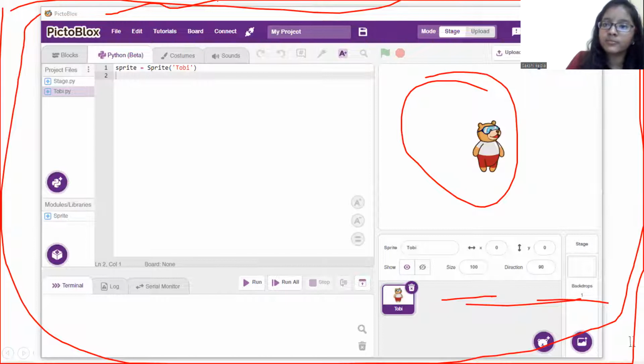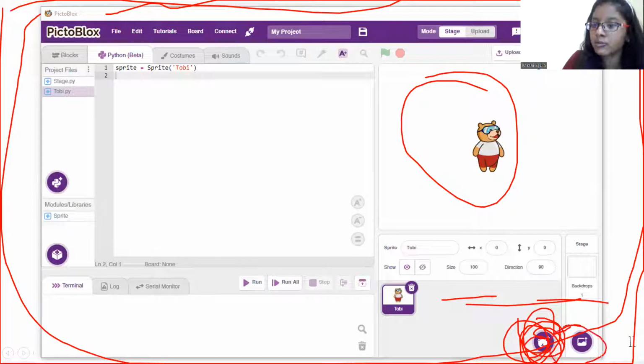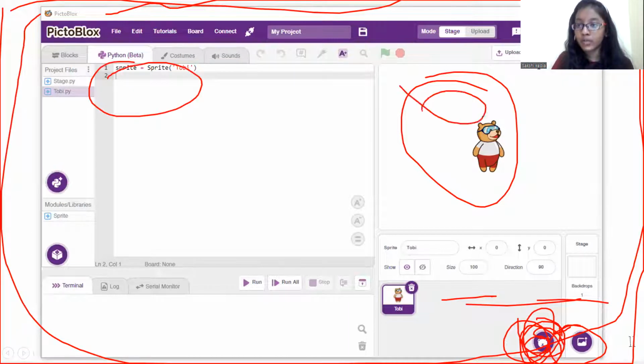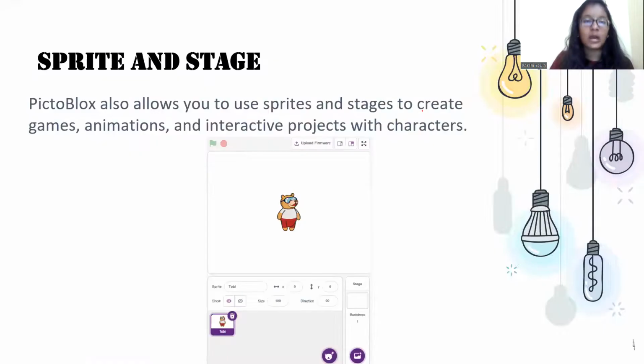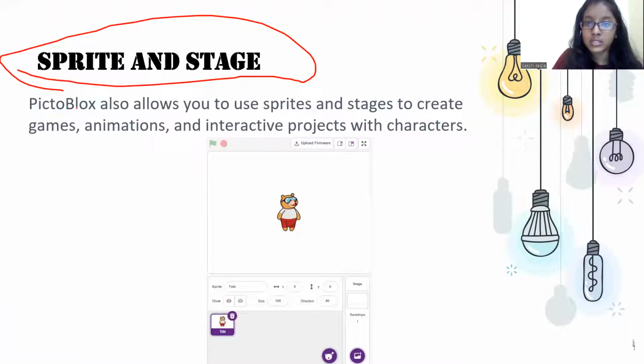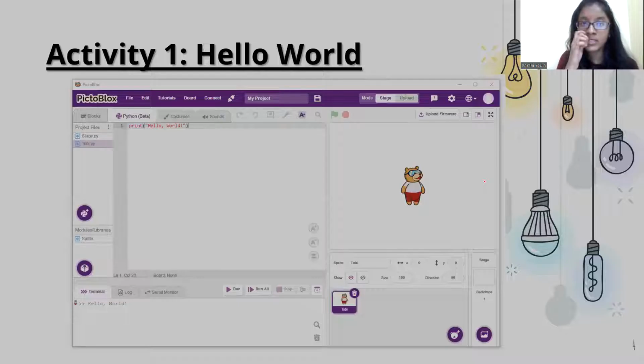Okay, so here it's all about sprites. All sprites are here, and from here you are going to choose a backdrop. In the sprites, run all means you are going to run your whole program, and only run means you are going to run only the particular sprite, like Tobi. Now, what are sprites and stages? Basically, PictoBlox also allows you to use sprites and stages to create different games and animations.